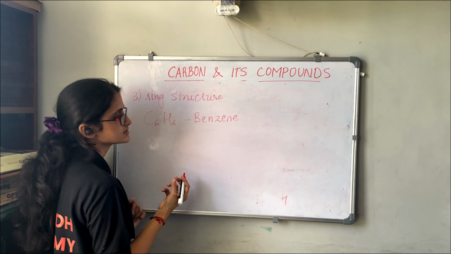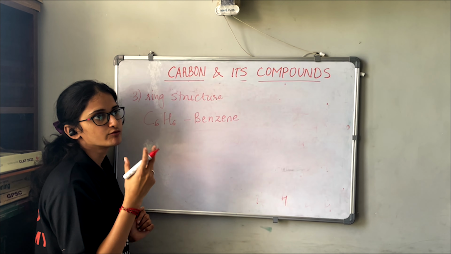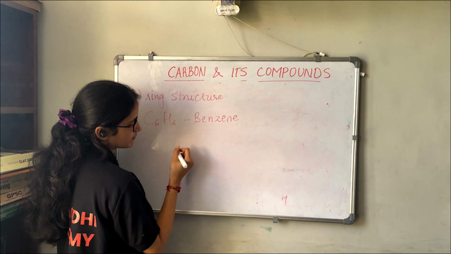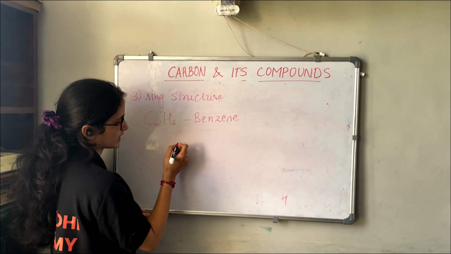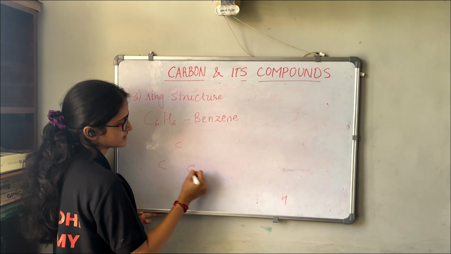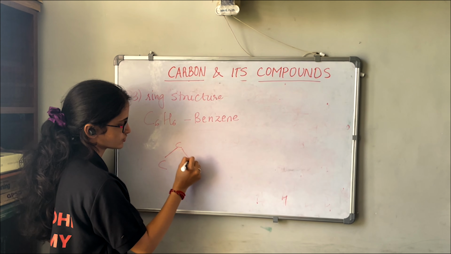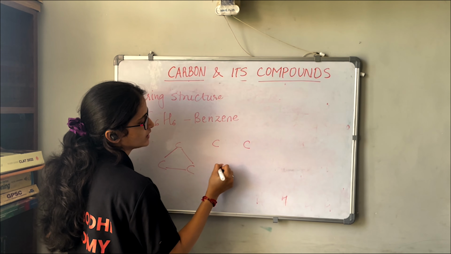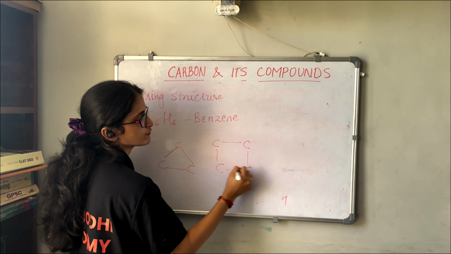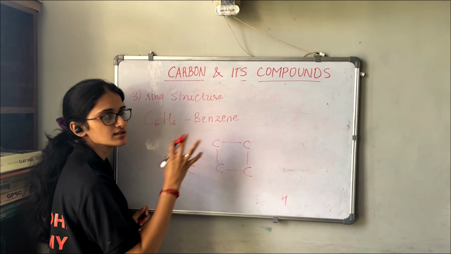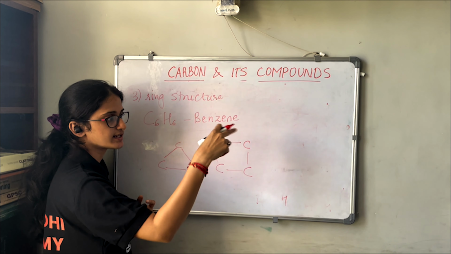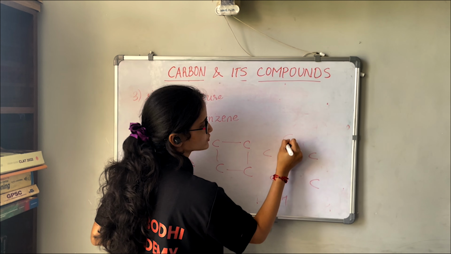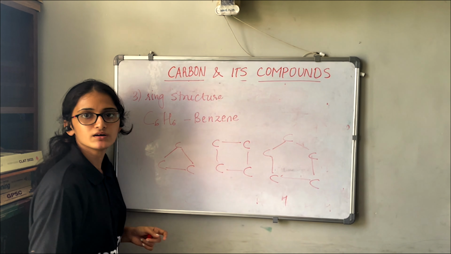So how can we arrange these 6 carbon atoms? Suppose you have 3 carbon atoms, then we can arrange them in a cyclic structure like this, C, C, C, right? Cyclic means they are forming a closed structure. If we have 4 carbon atoms, 1, 2, 3, 4, we can arrange them in square form like this. If we have 5, we can arrange them in pentagon form, 1, 2, 3, 4, 5. So this way we can arrange the carbon atoms, right?